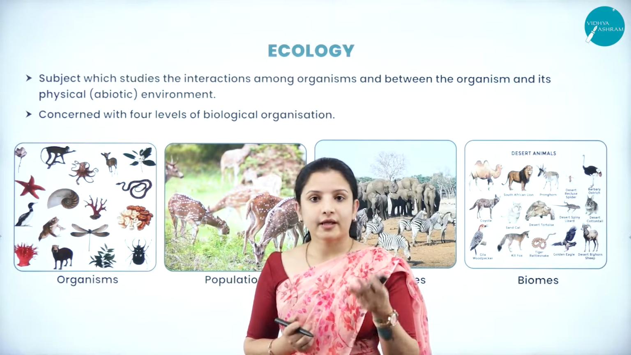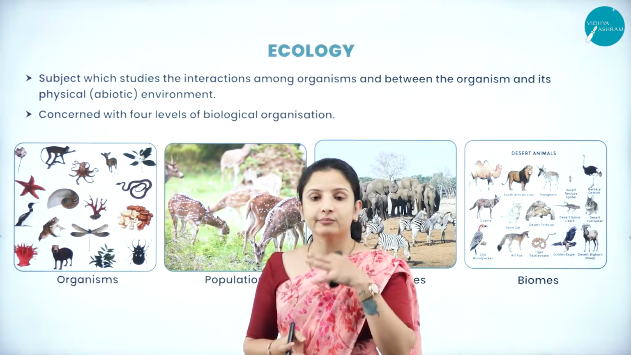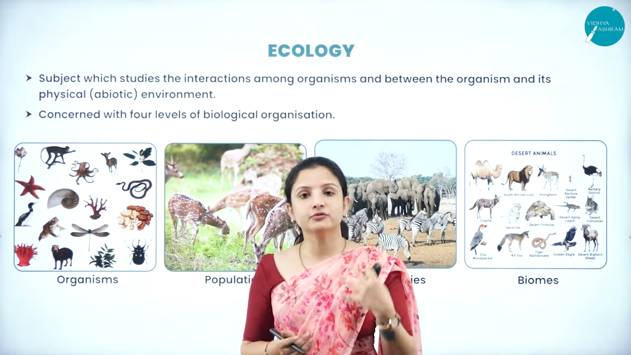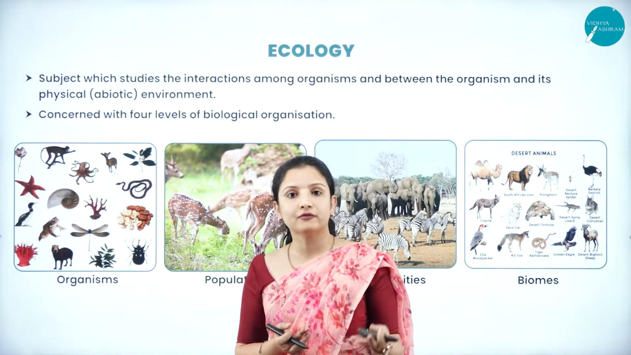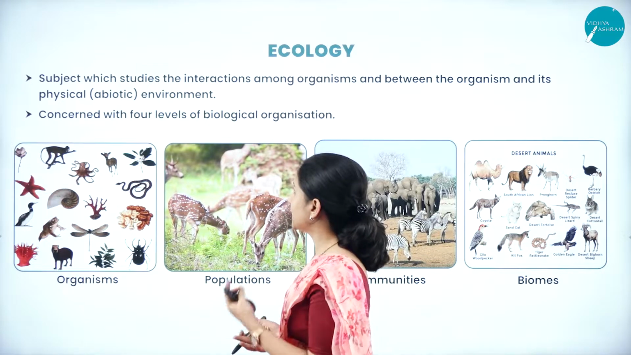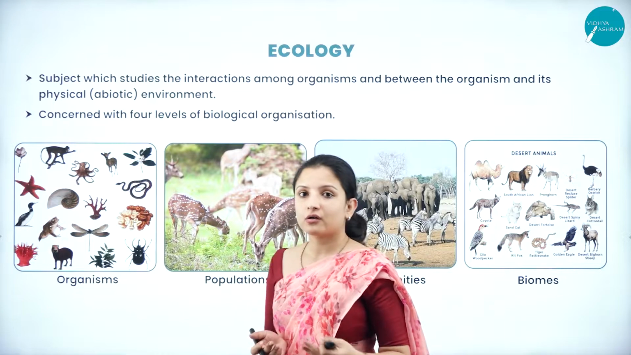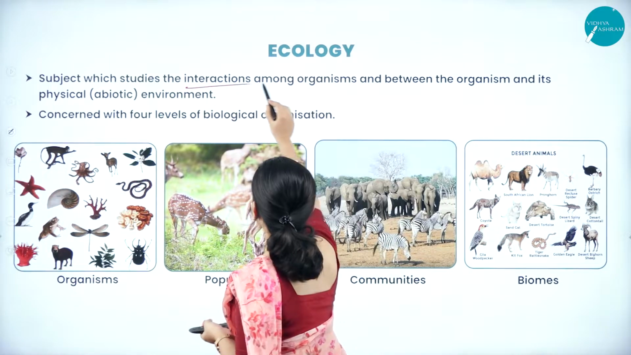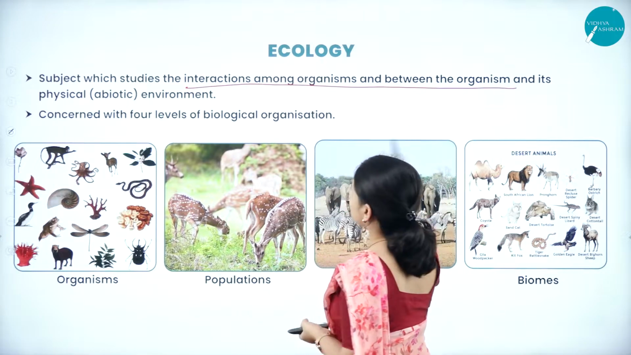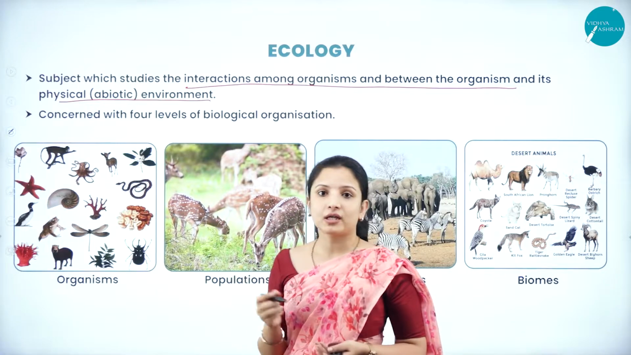So talking about ecology or biodiversity, ecology is nothing but the different forms of flora and fauna that live in an environment, and biodiversity is also the different forms of flora and fauna that live there. When we study this subject, ecology or biology, it deals with the interaction occurring between the organism and its physical environment, that is the abiotic environment.